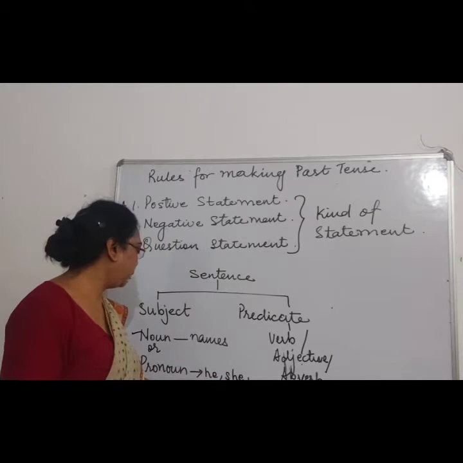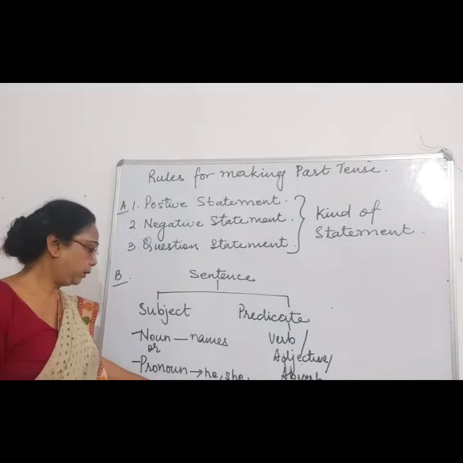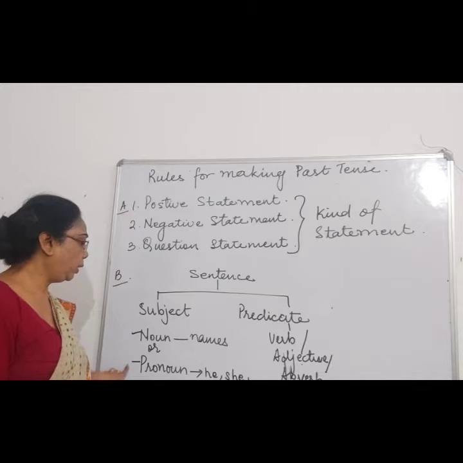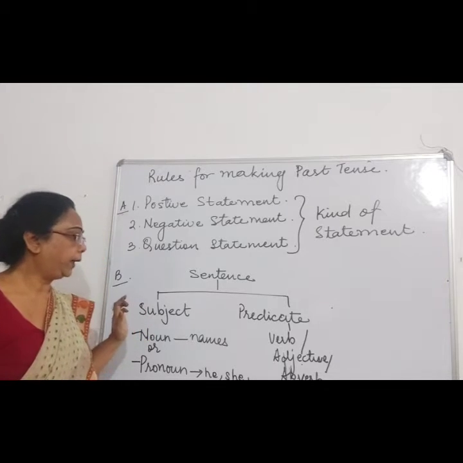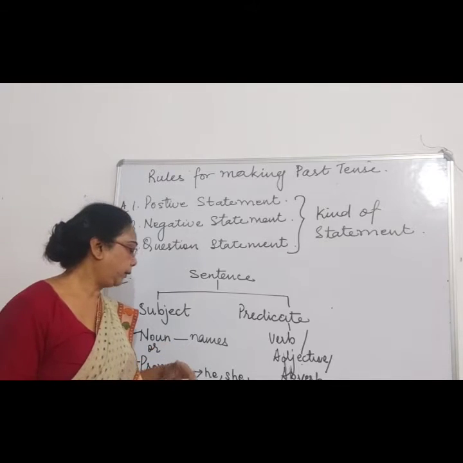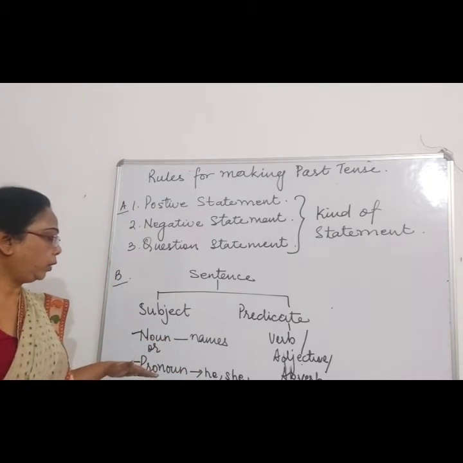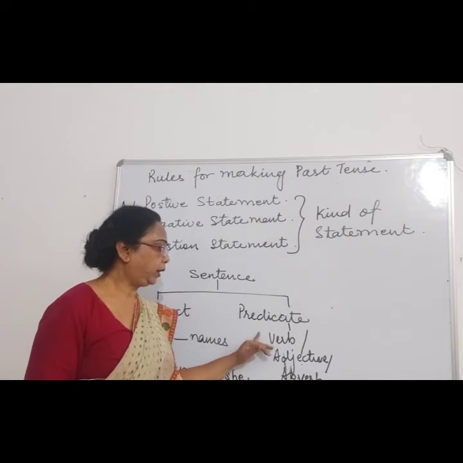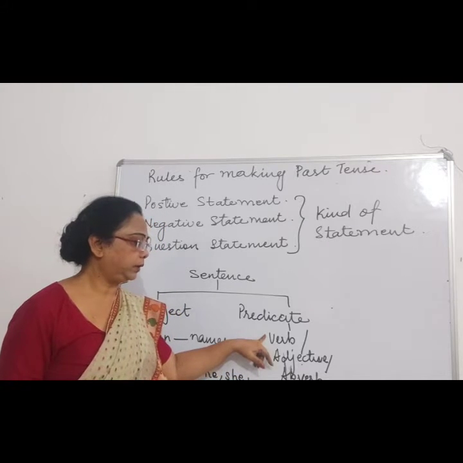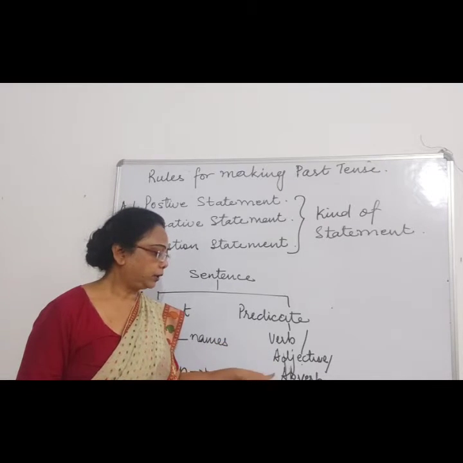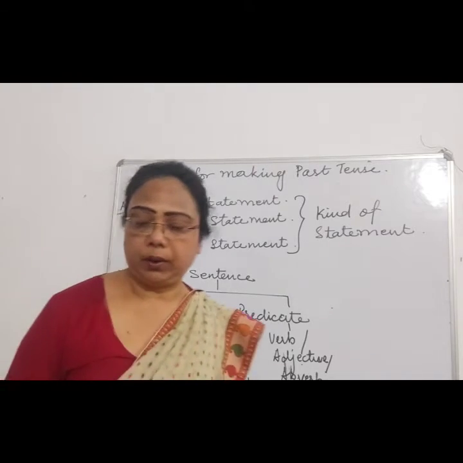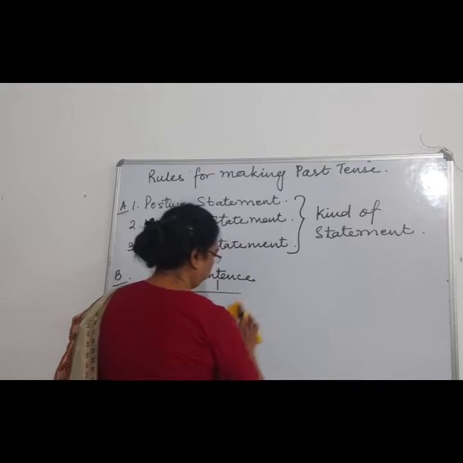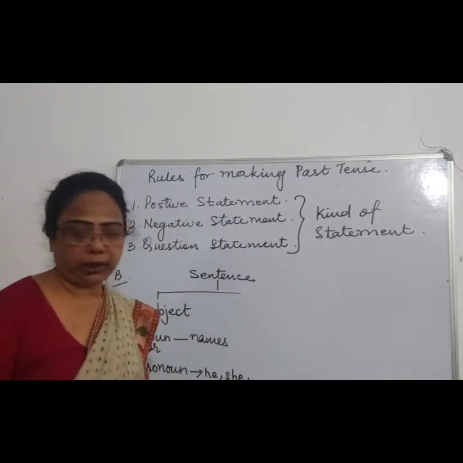We use these as pronouns. So the subject can be either a noun or a pronoun, and we have to identify whether the subject is a noun or pronoun, and the other thing is the number. The predicate is the rest of the sentence, that is the verb. It may be a verb followed by an adjective or adverb. Now next we are going to focus on the next point.